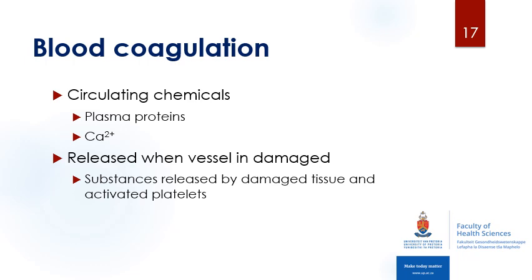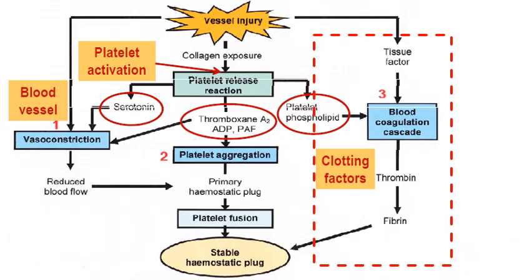For coagulation to occur, it requires circulating chemicals such as your plasma proteins and also calcium, and also certain chemicals that are only released once the vessel is damaged. So these substances will be in the underlying tissue, and they will only be released once the vessel is damaged to stimulate the coagulation cascade. So the blood coagulation cascade is the third step of hemostasis, and we're going to take a look at this step in more detail now.